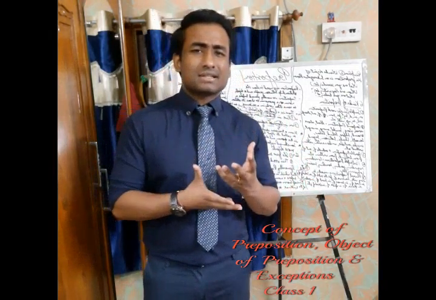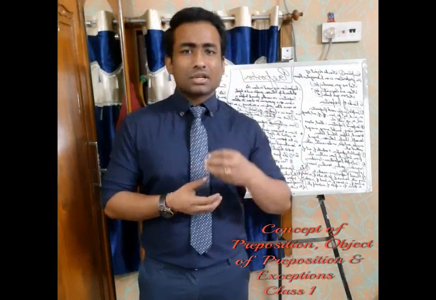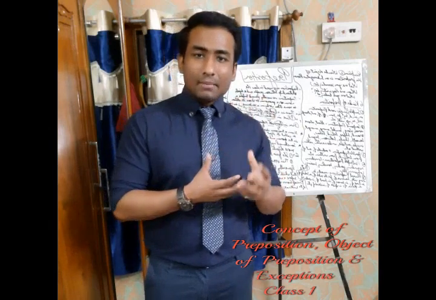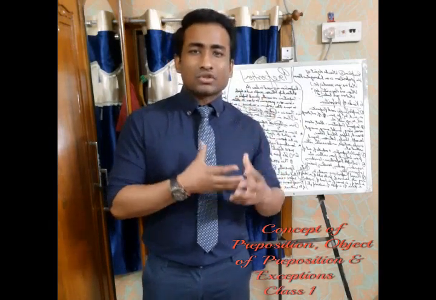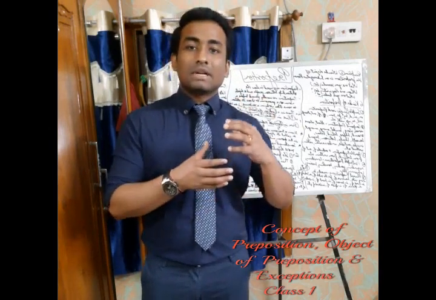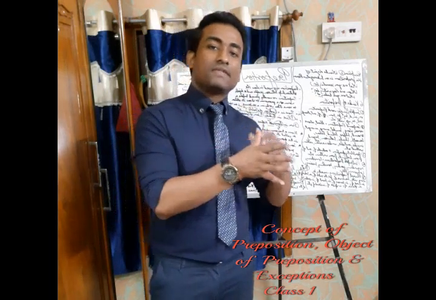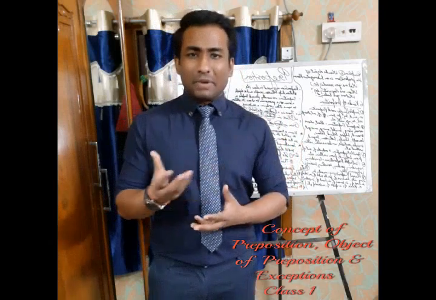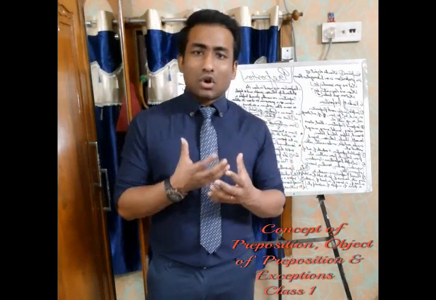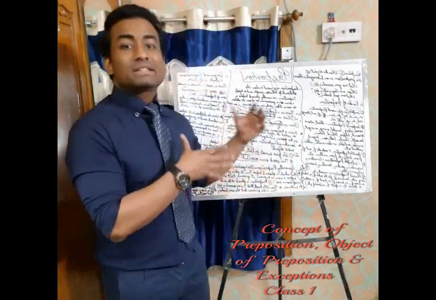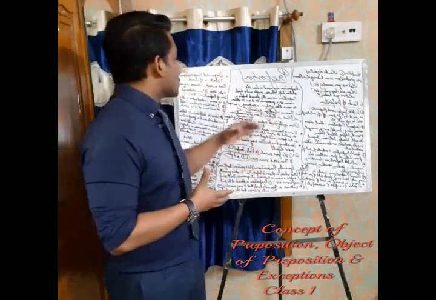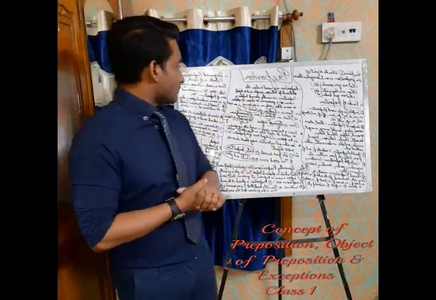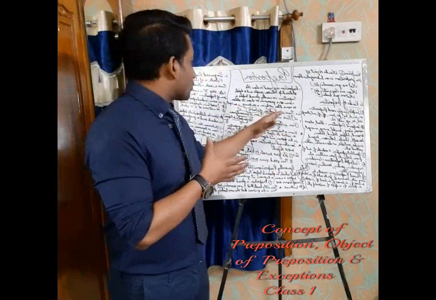It can be a distance relation, a place relation, or a time relation, also cause or manner. We will see this with the help of examples. So what could be the examples?